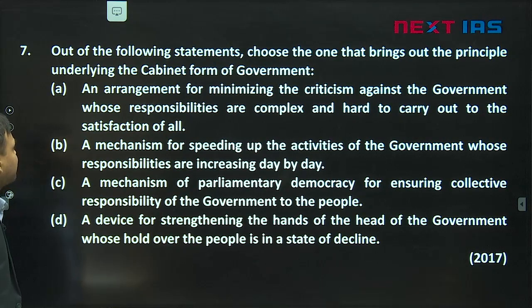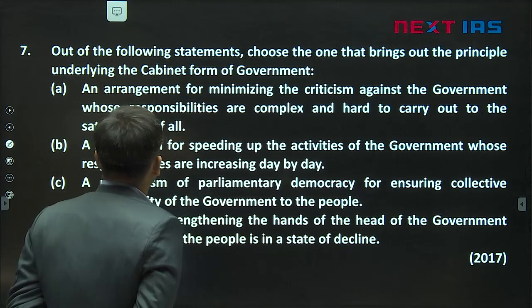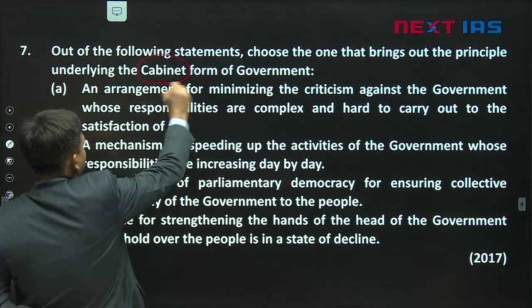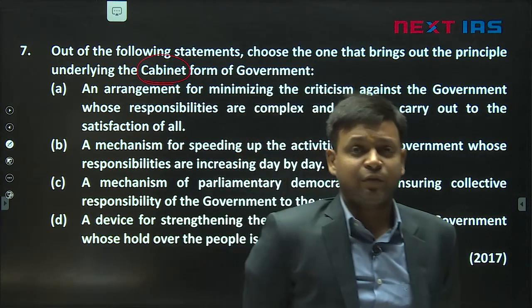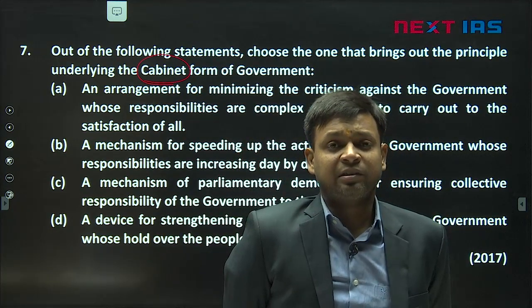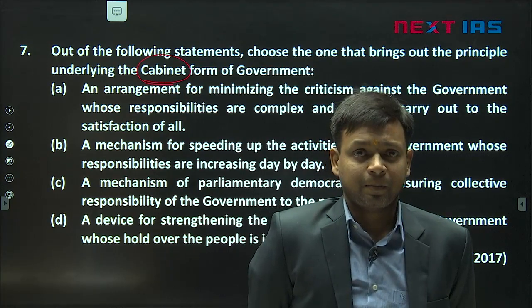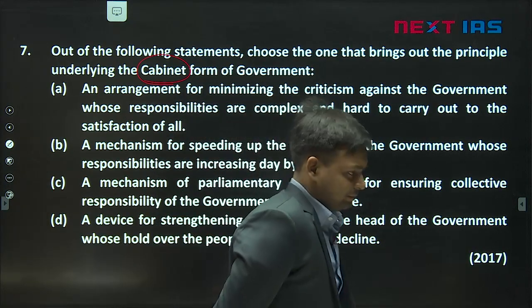Now the next question: out of the following statements, choose the one that brings out the principle underlying the cabinet form of government. Now the word cabinet itself was not present in the original constitution. It has been added in article 352, which says that the president cannot declare national emergency unless the cabinet has given a written approval for it. Okay? So cabinet, what is the purpose of having a cabinet?